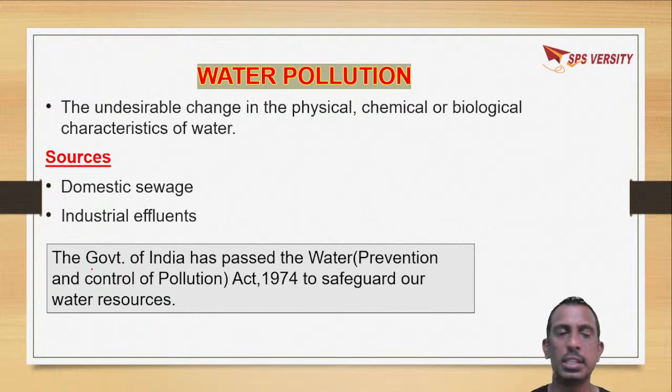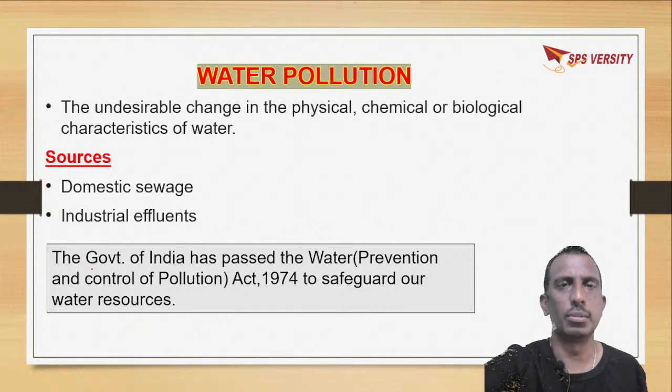So till now we discussed air pollution. In air pollution, we discussed that particulate matter can be removed by using an electrostatic precipitator, and sulfur dioxide can be removed by using a scrubber. We discussed how to reduce noise pollution, and we studied a case study in Delhi where it has successfully reduced air pollution, that is carbon dioxide and sulfur dioxide. Okay. So now we are going to discuss water pollution.